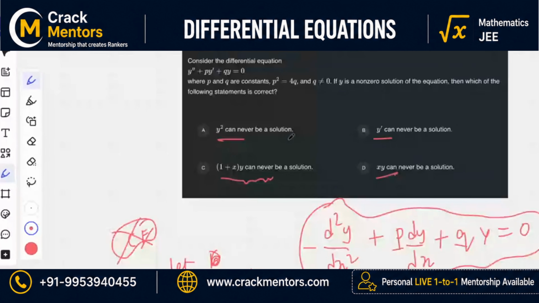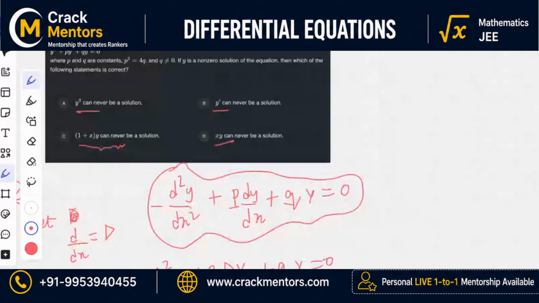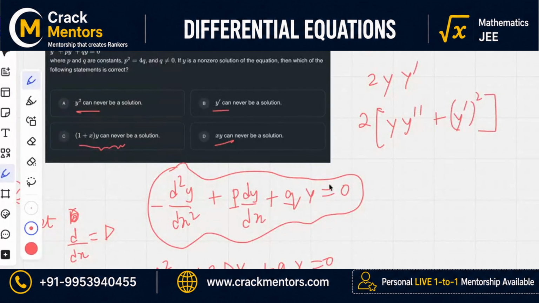So let's say they're saying y square can never be a solution. Let me make that a solution. I put y square. So the derivative of y square would be what? 2y y dash. This is the first derivative. What is the second derivative? So that is 2y y double dash plus y dash square.